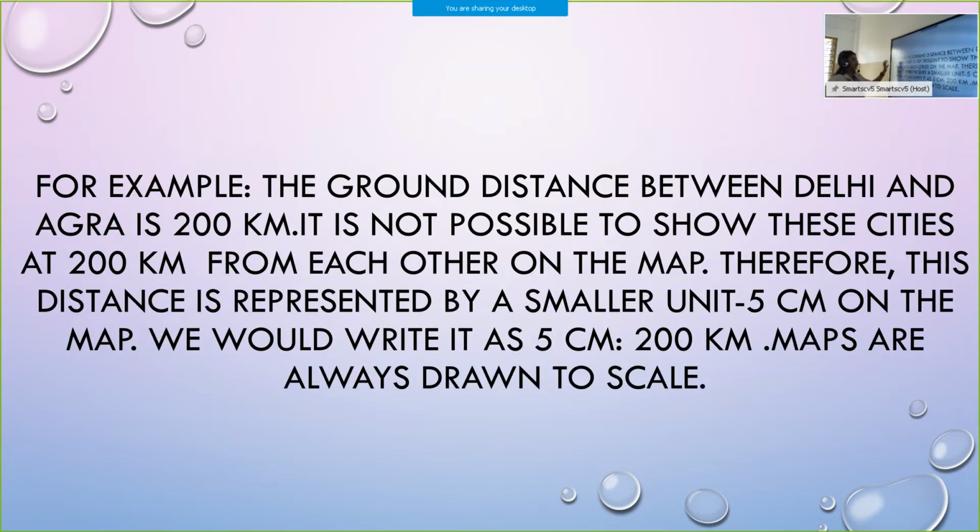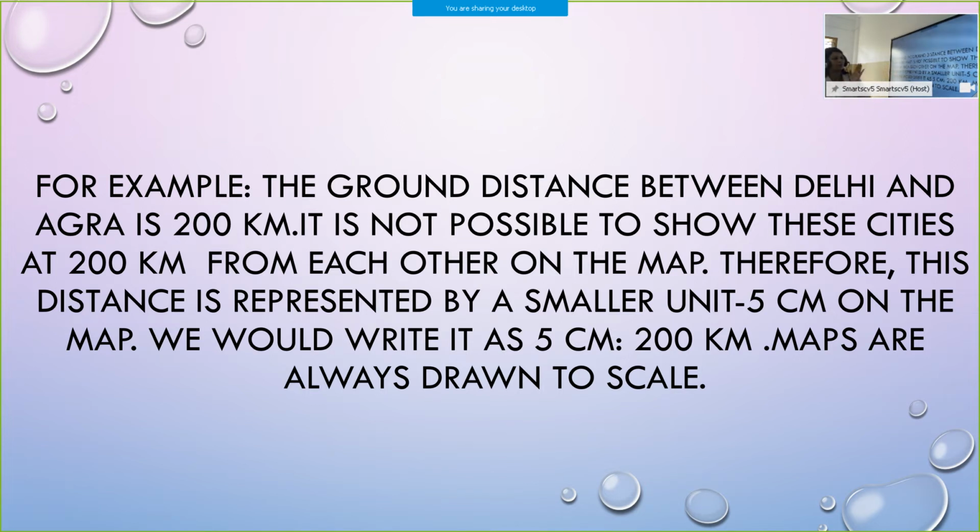For example, the ground distance between Delhi and Agra is 200 kilometers. It is not possible to show these cities at 200 kilometers from each other on the map. So, this distance is represented by smaller units. We cannot measure them in a huge way, no.